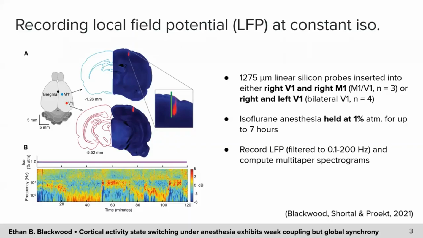In the present study, we aim to evaluate the consistency of oscillatory state relationships between recording sites and the synchrony of spontaneous transitions between them at constant anesthetic dose. We recorded LFP from 7 rats using linear silicon probes inserted into 2 cortical regions, either right V1 and M1 or right and left V1. We held each rat after surgery at 1% isoflurane for several hours. Shown in panel B is an example of a normalized spectrogram from 1 LFP recording session.